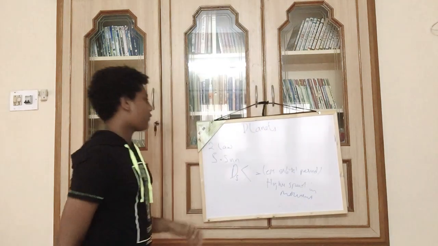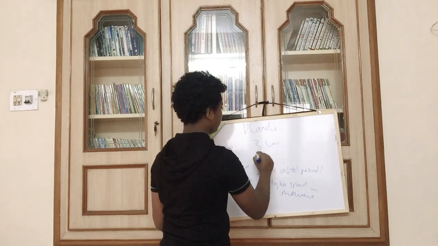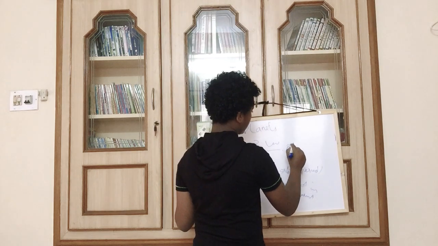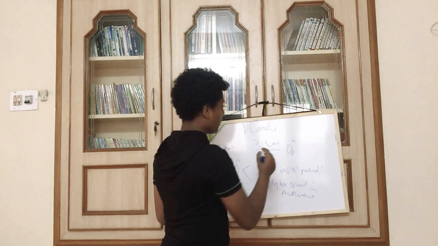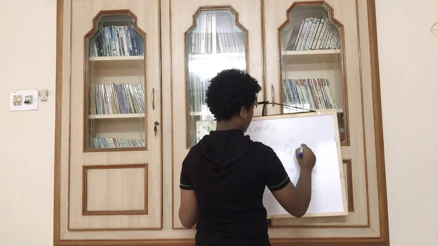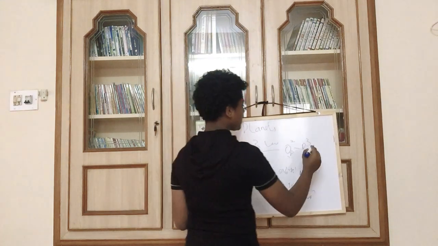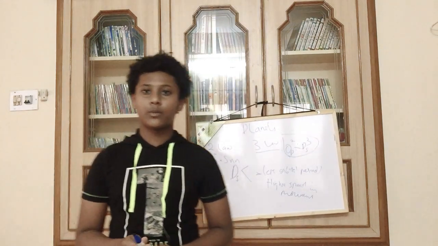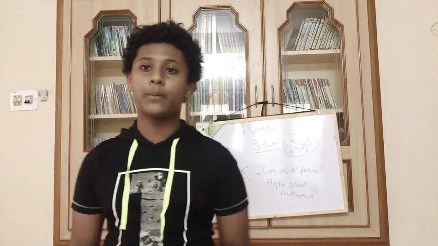Now for the third law, as I had already written down there: the orbital period squared, I'm sorry, I didn't mention it, divided by the mean distance from the Sun cubed. This is in years and this is in astronomical units. You will get your answer. So these are the 3 laws of planetary motion, coined by Johannes Kepler, and we have seen what planets are.